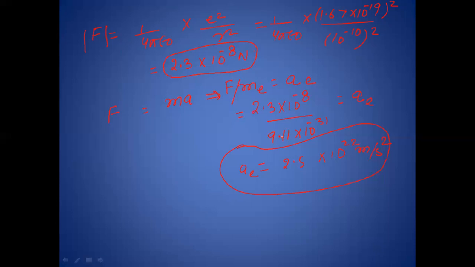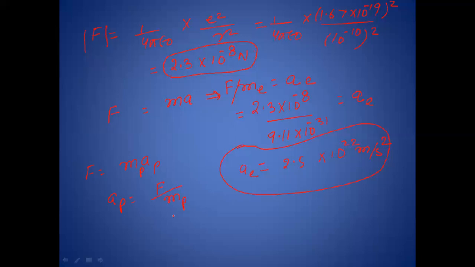In a similar way, we can also find the value of acceleration due to gravity. We can conclude that the effect of gravitational field is negligible on the motion of electron, and it undergoes very large acceleration under the action of Coulomb force due to proton. The value of acceleration of the proton we can also find. Same relation we can use. So acceleration of proton will be force divided by mass of proton.